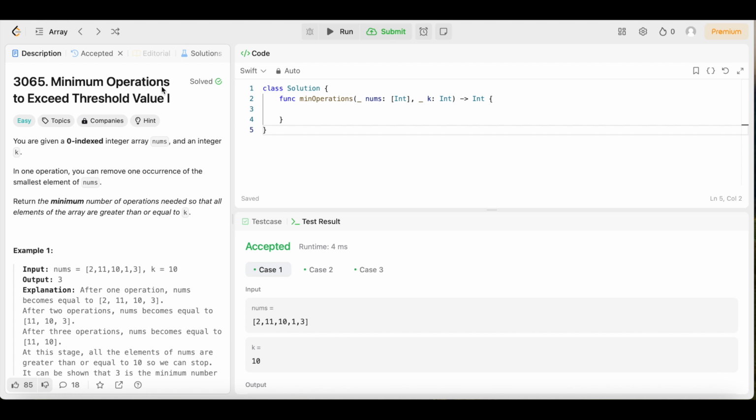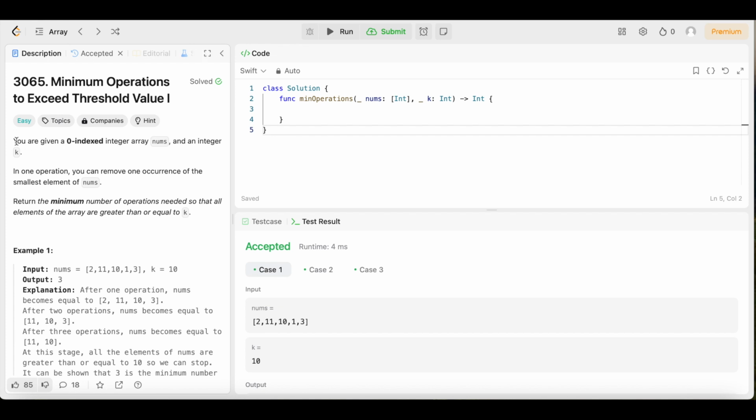Now it's time to get started, y'all. And I know why y'all here. Today we have question number 3065, minimum operations to exceed threshold value. The difficulty level is easy, so you already know how we do on this channel. We're going to keep the solution as simple and easy to understand as well, because we're all trying to learn here. And there's no point in writing code that nobody can understand. That goes for if you're writing your own project or you're at work. Nobody wants to read code. Nobody wants to come after you and have to read code that's difficult to understand. So we're going to keep the solution simple and easy to understand as well.